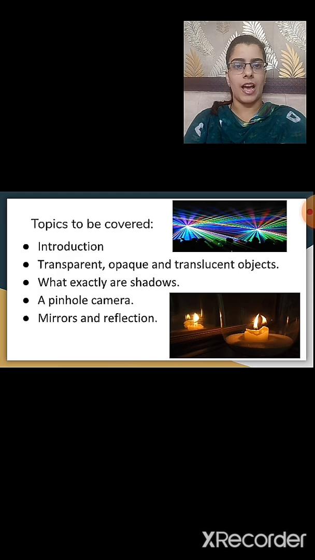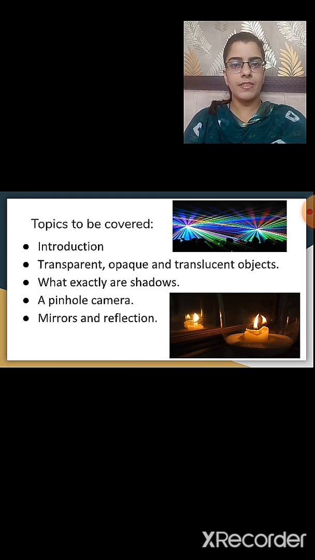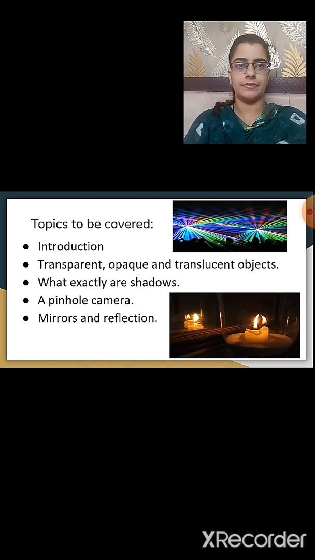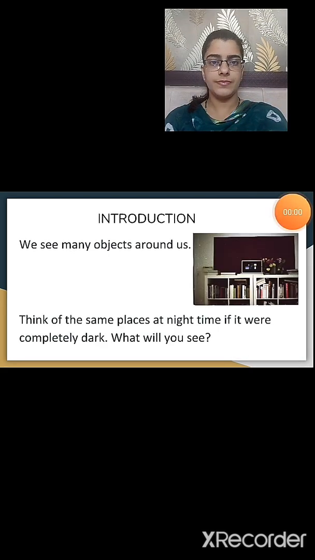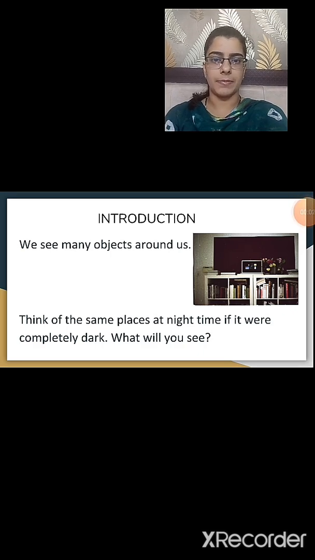Let's see what are the topics that we are going to study in this chapter. First we will study the introduction, then what are transparent, opaque and translucent objects. Then we will study what exactly are shadows, a pinhole camera. Then at last we will study about mirrors and reflection. Now let us begin with this chapter.